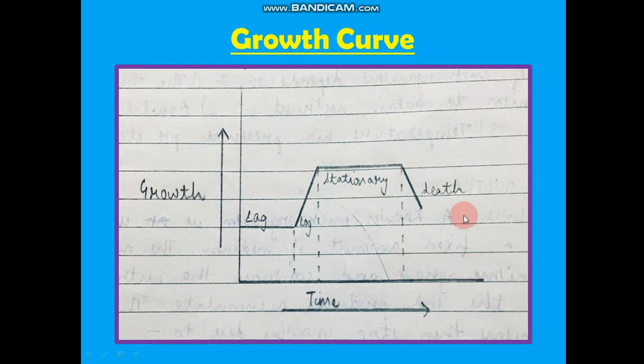Clear? This graph is very important. It comes for 4 marks. In 4 marks you need to draw the diagram, this graph, this curve. You need to explain all the phases well, then only 4 marks can be given. It can come directly or it can be asked in a separate way, like explain what is batch culture and what are the phases of a batch culture. Okay, I think I have made it clear to all of you. Moving forth,